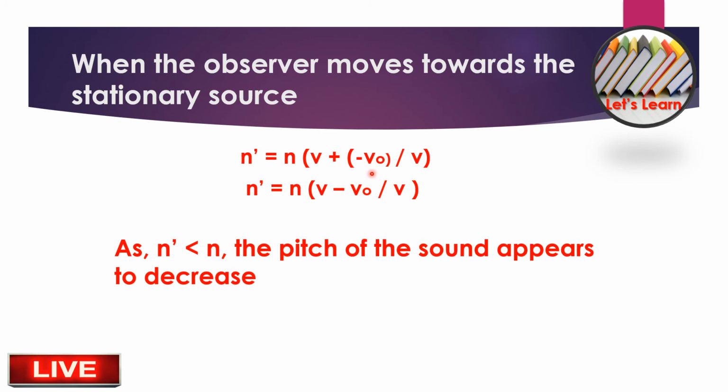In the last concept we considered V naught; in this concept we consider minus V naught divided by V. So n prime is lesser than n, which means n prime is equal to n into V minus V naught divided by V. So the pitch of the sound appears to decrease. These are all the very basic concepts we always have to remember.